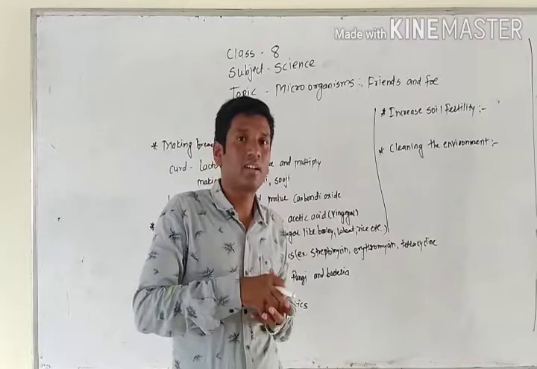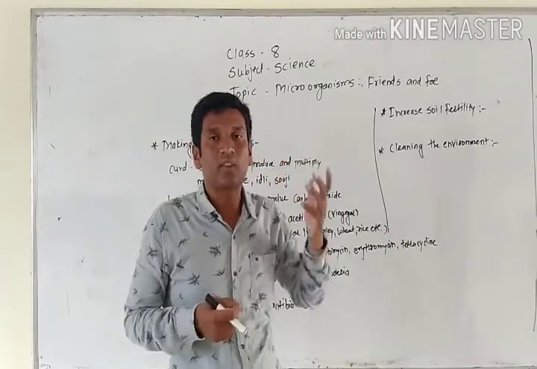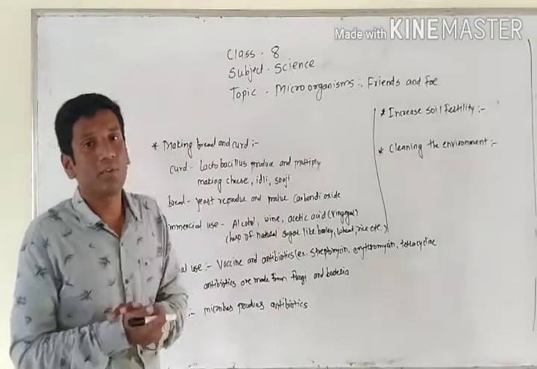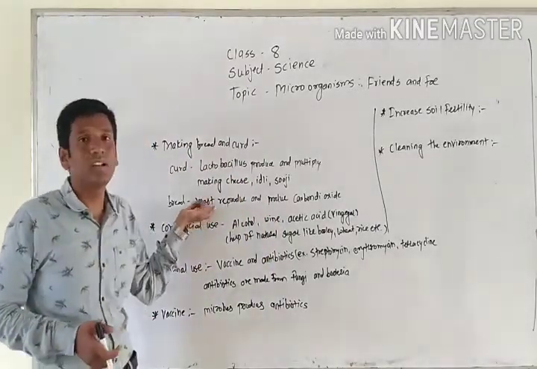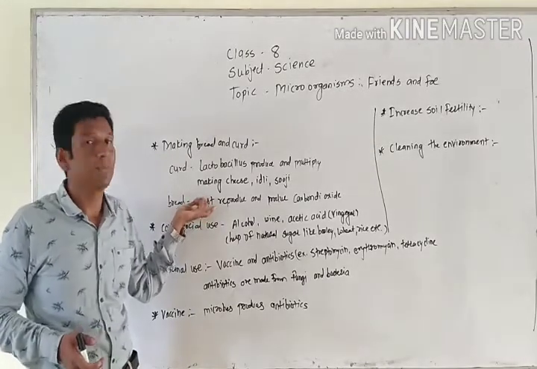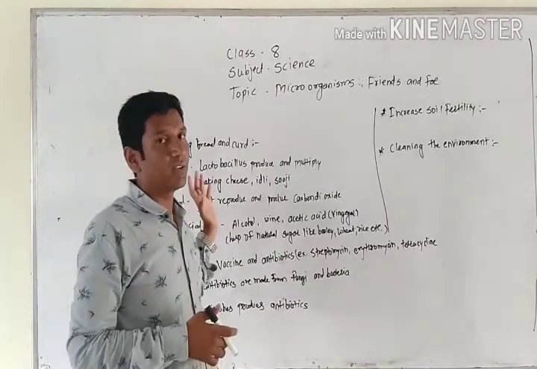When the carbon dioxide releases, it produces a spongy structure, and the bread becomes spongy. So that is the most important thing, that yeast is useful in the making of bread. This is the household food item that we use regularly.